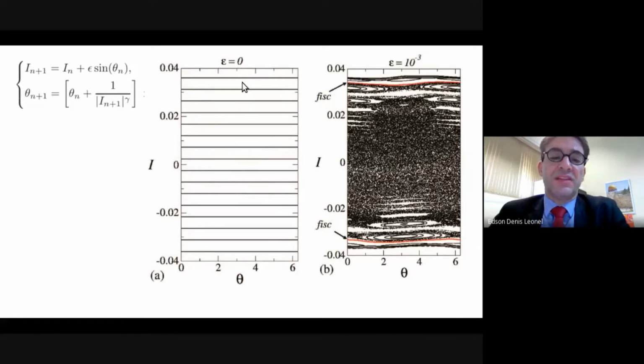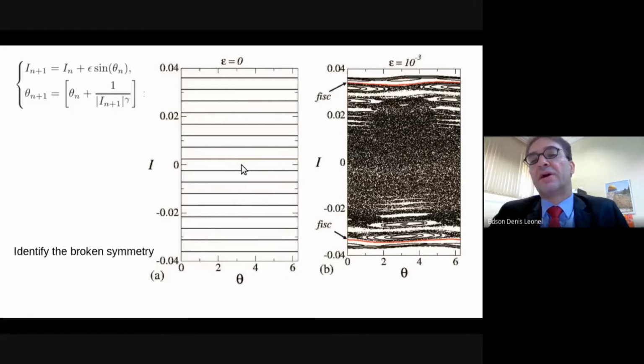So this first plot, which I define as figure A, is for the integrable case, while B is for the non-integrable case where we have chaos. Of course, the symmetry is destroyed. The symmetry which is broken here is the symmetry marked by these parallel curves due to the integrability, leading then to a chaotic diffusion for epsilon different from 0. The broken symmetry is then, of course, this destruction of the parallel lines, the foliated phase space, turned into this mixed phase space.